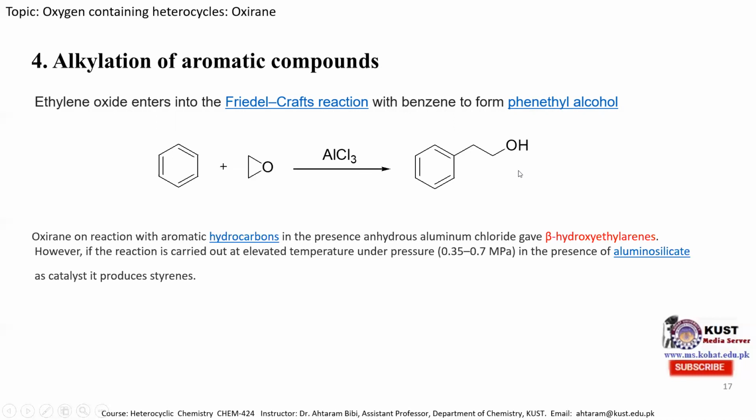We can also call this a beta-hydroxy ethylarene molecule. When this beta-hydroxy ethylarene molecule is heated under high pressure at 440 degrees centigrade, it is converted to a styrene molecule because hydroxyl from here and hydrogen from here are eliminated to produce styrene.